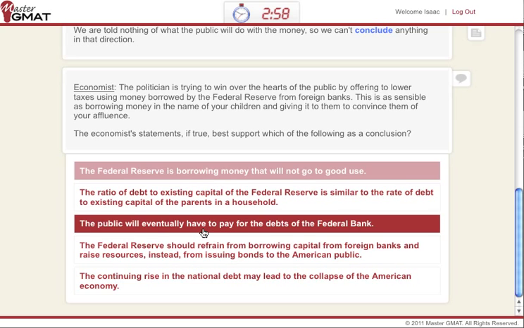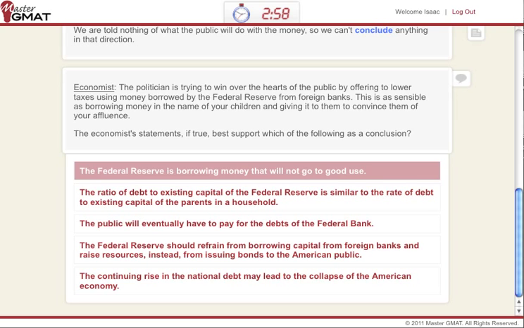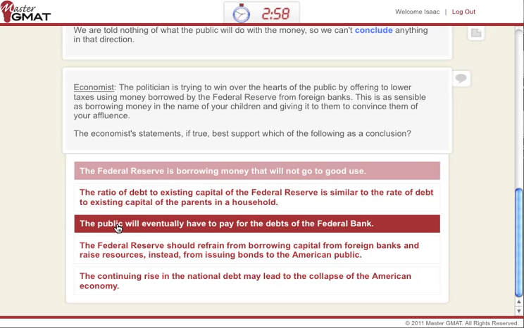In C, the public will eventually have to pay for the debts of the federal bank. Well, in this case, what do we see? We know that the economists compare the politician's plan to a situation in which children will have to pay for the money they received, right? So this means that the economist's conclusion is that the public will eventually have to pay for the money it received in tax relief. It's an analogy and it makes sense over here, and the money is basically the federal bank's debt to foreign banks. So everything over here seems to make sense in terms of being a conclusion based on the premises we have. But if you're not sure, keep it for now.